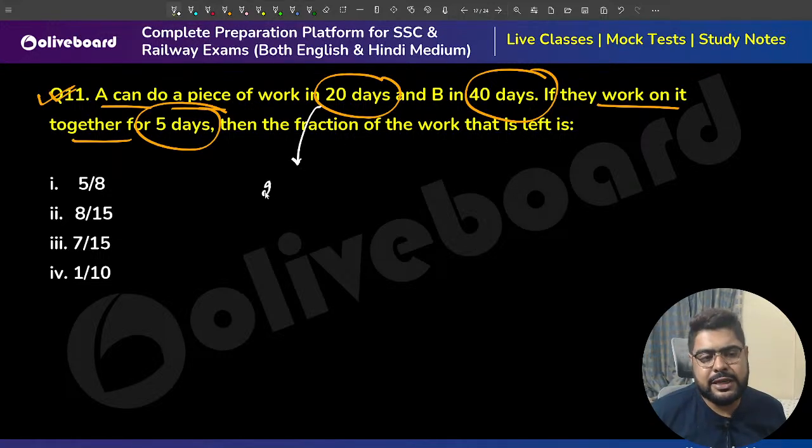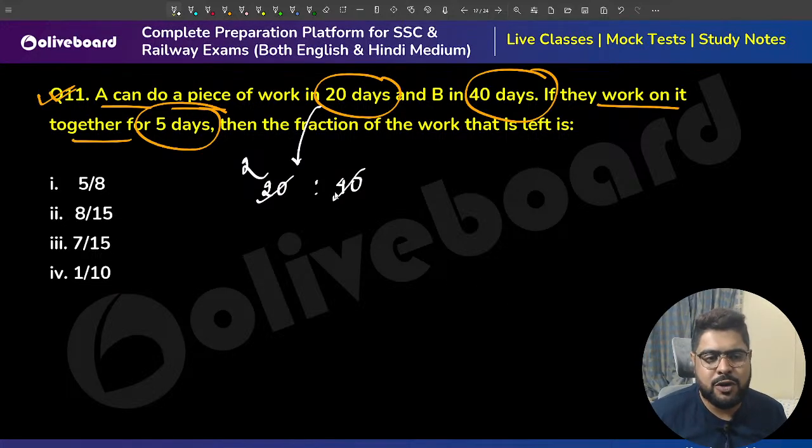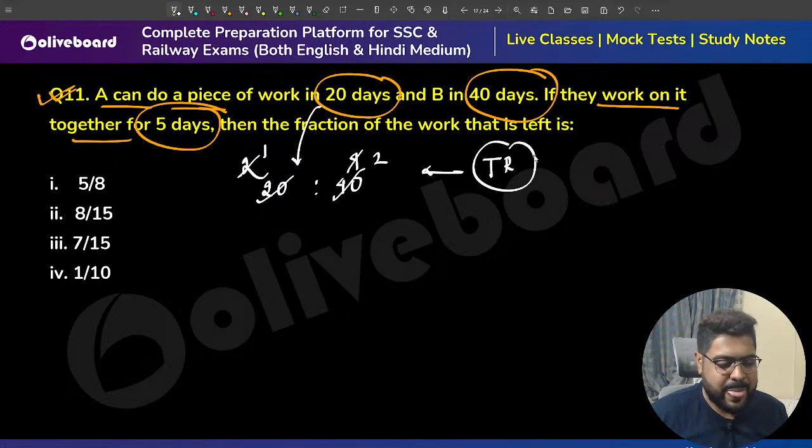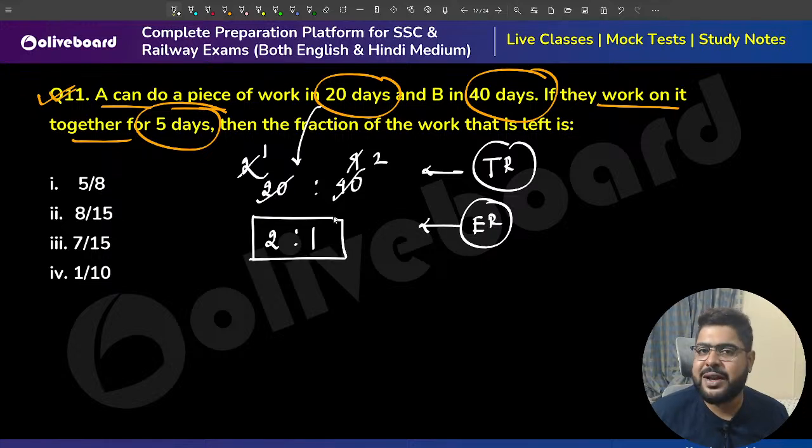Time ratio, sir. Time ratio is 20:40. Efficiency ratio, that means it is 2:4 or 1:2. This is the time ratio. Sir, what is the efficiency ratio? Efficiency ratio is the opposite, meaning it's 2:1. Meaning A does 2 units every day, B does 1 unit every day.